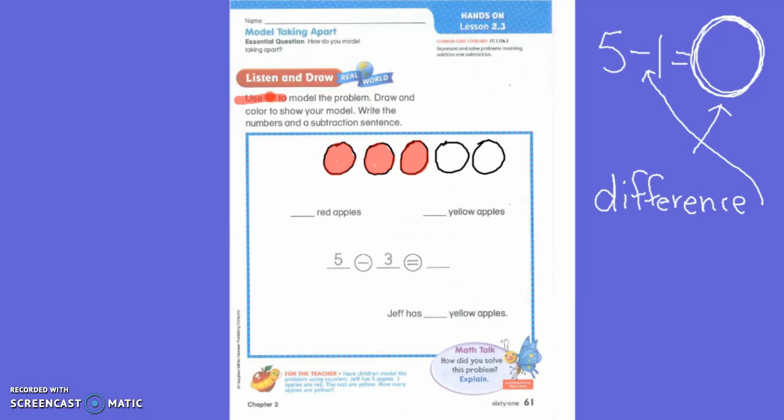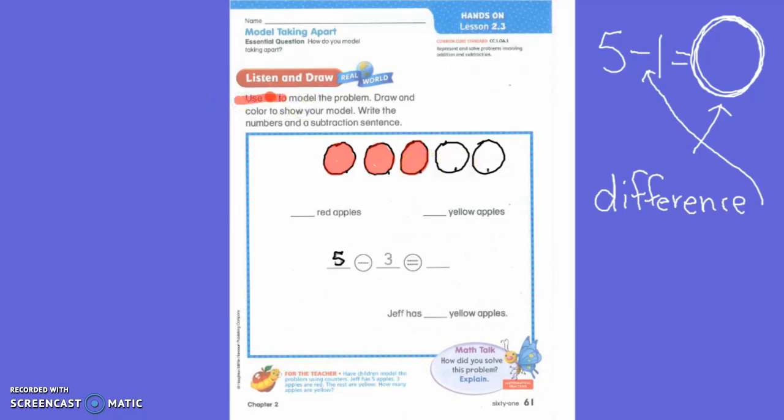Okay, very good. Did we draw more? No, we did not. We already drew our 5 because remember our first number was 5. So we drew 5. 1, 2, 3, 4, 5.